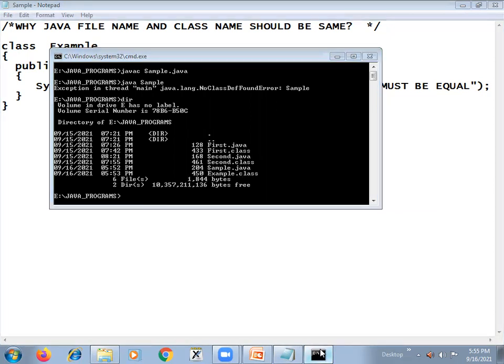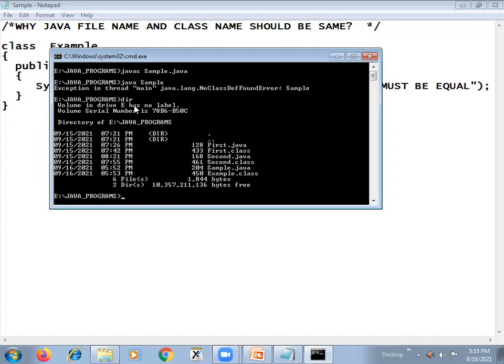You might be confused. When you compile javac sample.java, you may be thinking that the sample.class file is automatically created. As we did yesterday, we compiled javac first.java, and then the first dot class file was created. Why was it created?